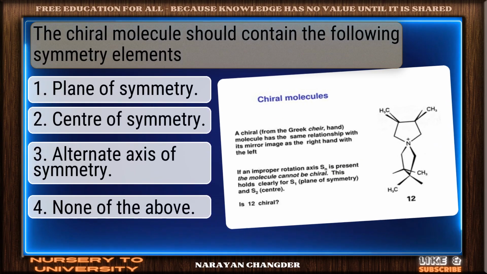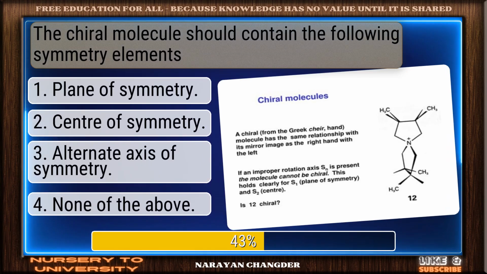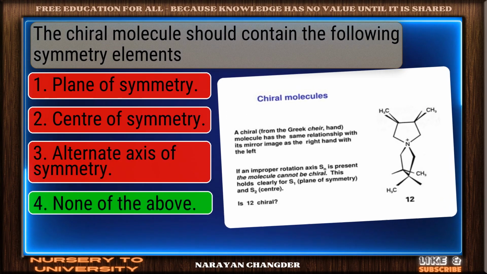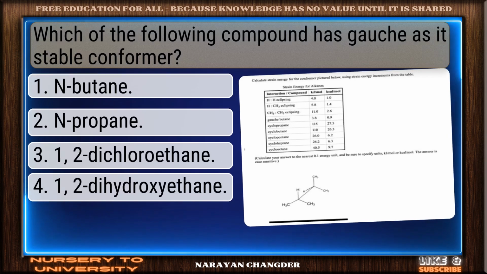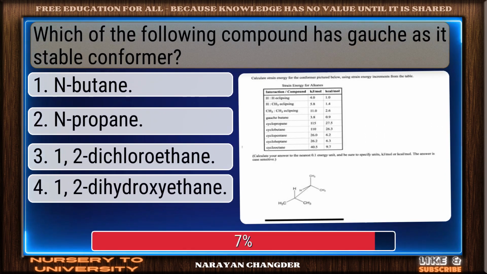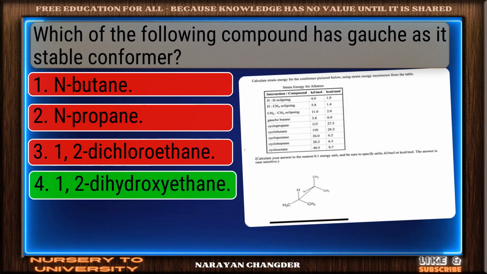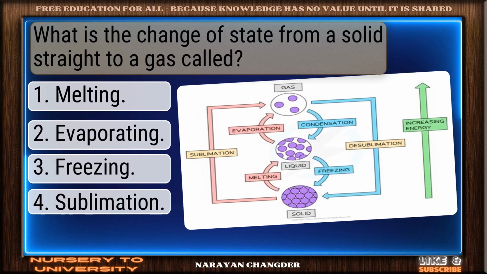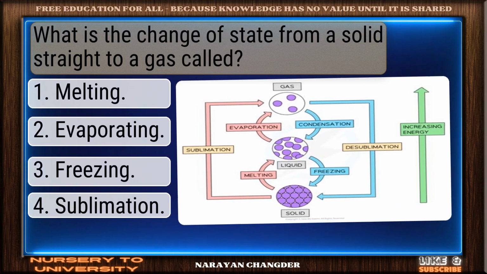The chiral molecule should contain the following symmetry elements. Right again. None of the above is a valid answer. Which of the following compounds has gauche as its stable conformer? Valid point. 1,2-dihydroxyethane. What is the change of state from a solid state to a gas called?